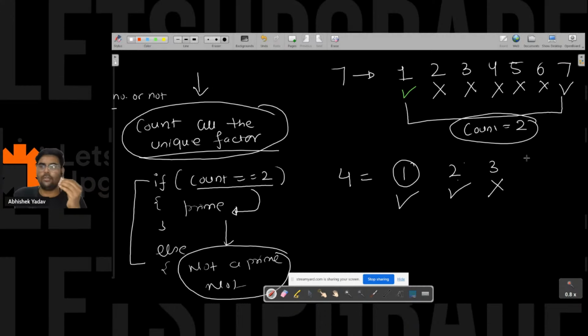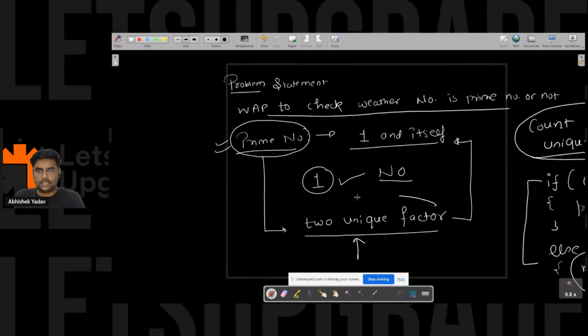3 is not a factor of 4. And similarly 4, yes, it is a factor of 4. Right everyone? So here you can see I have 3 unique factors. So this is not a prime number. So first we saw the definition.